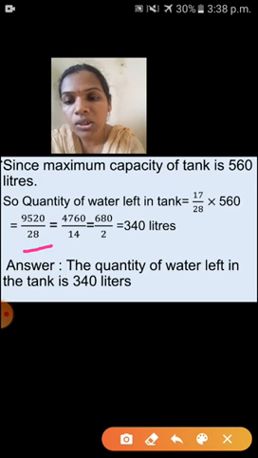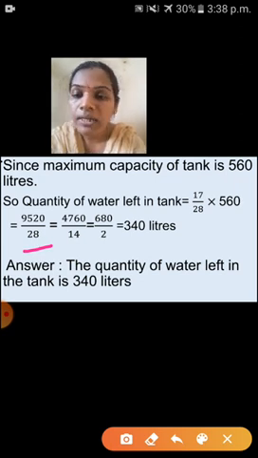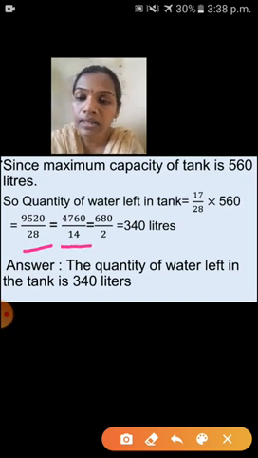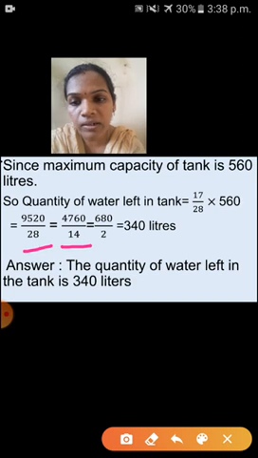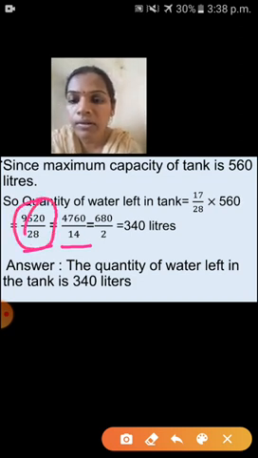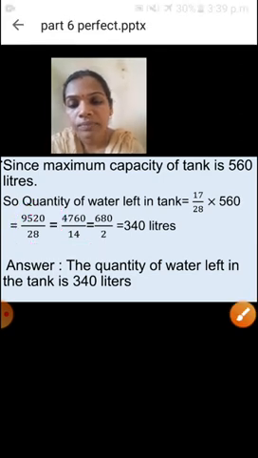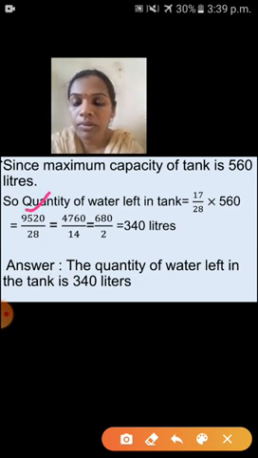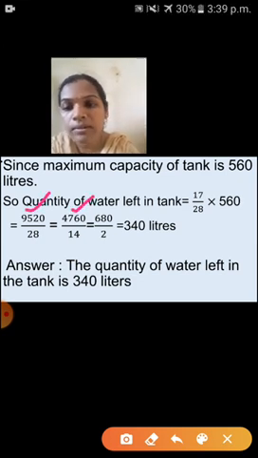Okay, so see here children, 9520 upon 28. Here common factor, I have taken 2. 2 is a common factor. That's why this number I divided by 2. So if I divide this number by 2, what is my answer?